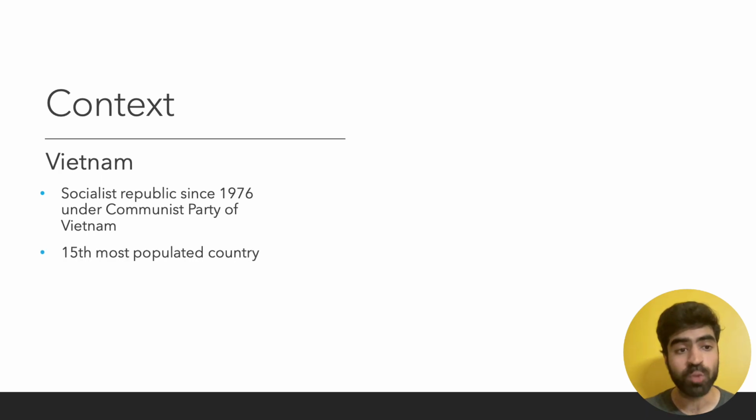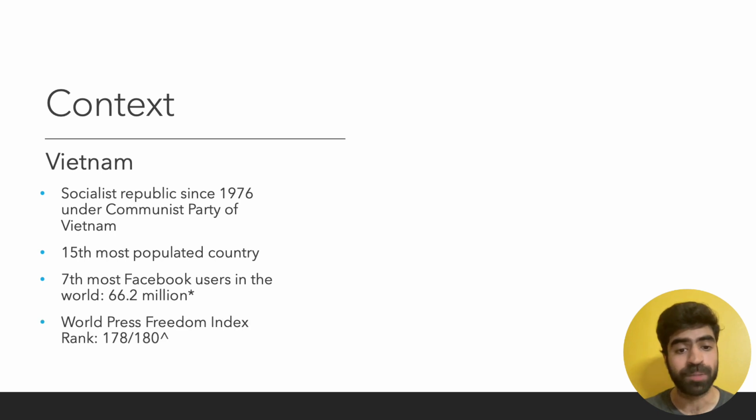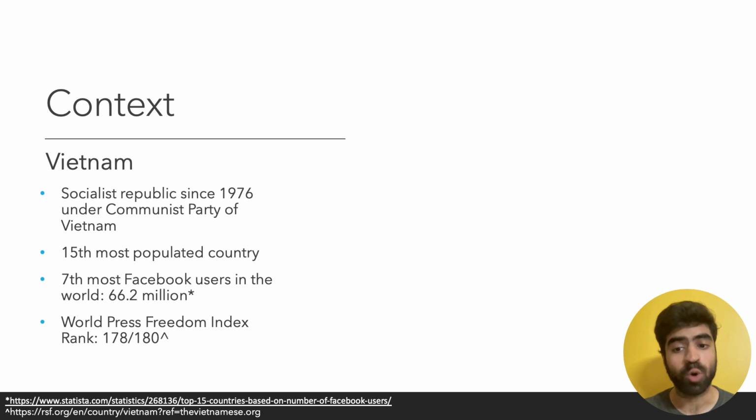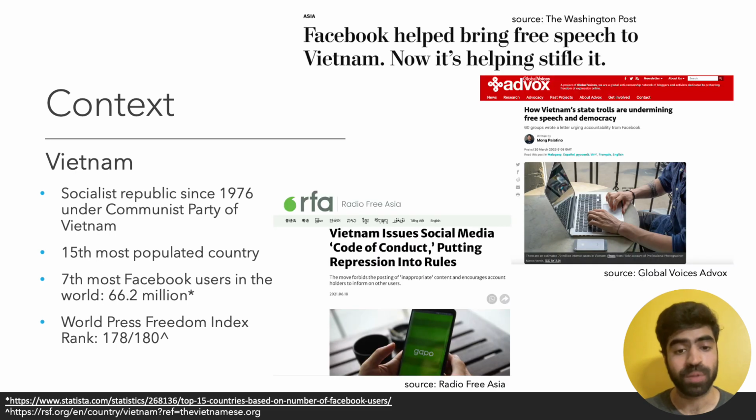It is the 15th most populated country and has the 7th highest number of Facebook users in the world. In recent years, the country's ruling party has cracked down on free speech, with the country ranking 178 from 180 nations in the World Press Freedom Index, only above China and North Korea. Moreover, in the claim to curbing misinformation and hate speech, the government has been introducing social media policies which are further stifling free speech and freedom of expression in the country.